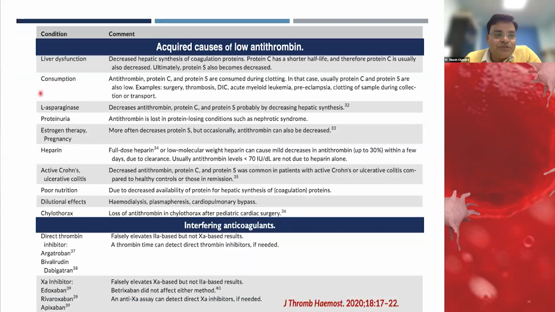Especially those working in a hematology setting treating ALL patients should always remember that patients on L-asparaginase give a falsely low antithrombin value. Both anti-10A and anti-2A anticoagulant drugs interfere with these tests, so we cannot assess antithrombin if the patient is on either of these.